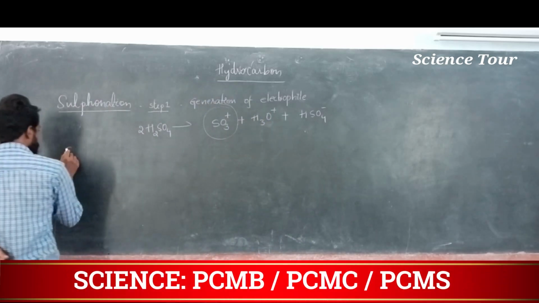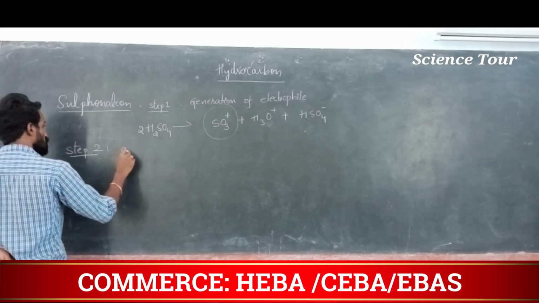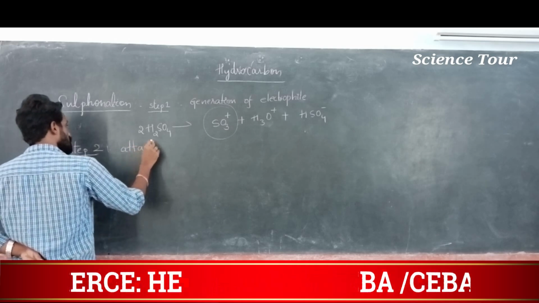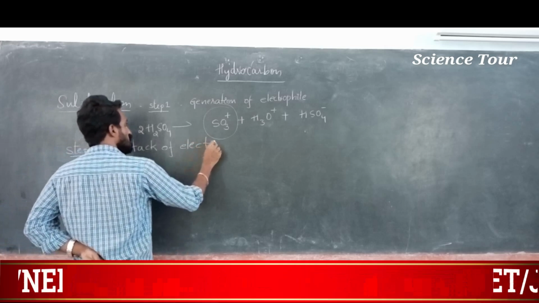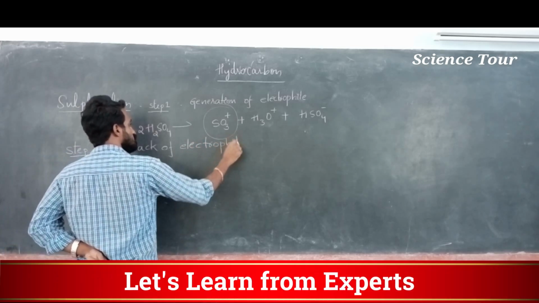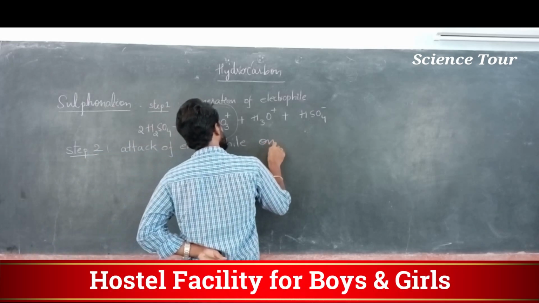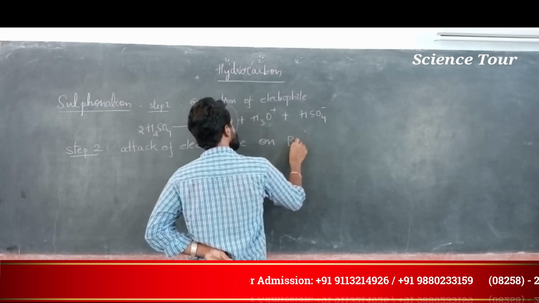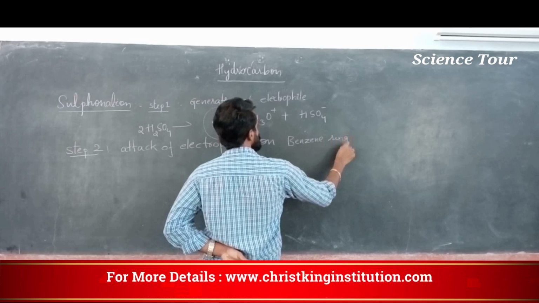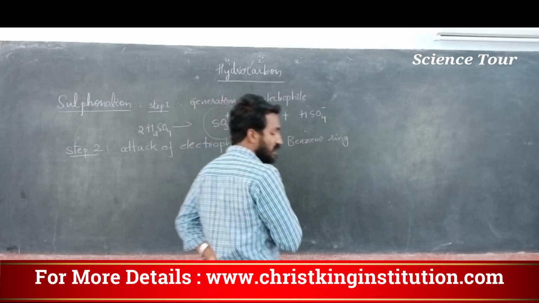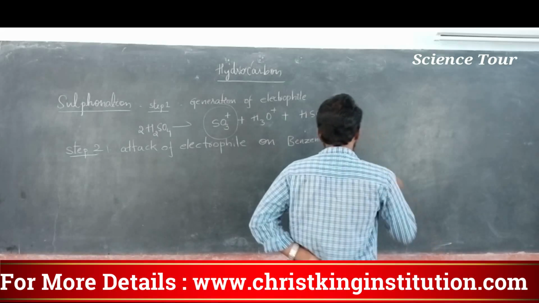Step 2: attack of electrophile on benzene and formation of carbocation.